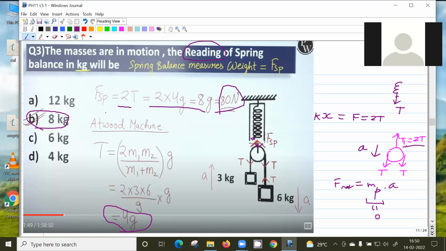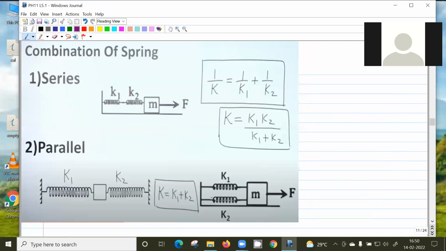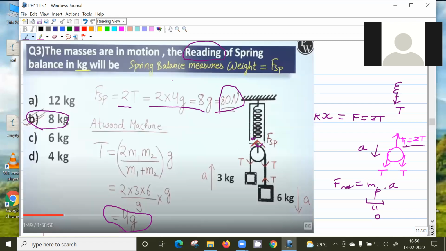In the example it will be given clearly that G is 10. Even if you don't assume G as 10, if you write in terms of G, it is 8G only. So 8G corresponds to 8 kg. Even for 9.8, it is valid. If you write in terms of G, it doesn't matter.